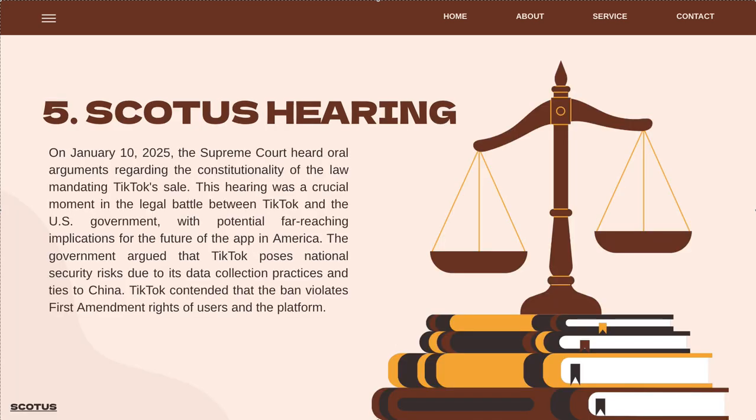On January 10, 2025, the Supreme Court heard oral arguments regarding the constitutionality of the law mandating TikTok's sale. This hearing was a crucial moment in the legal battle between TikTok and the U.S. government, with potential far-reaching implications for the future of the app in America. The government argued that TikTok poses national security risks due to its data collection practices and ties to China, and TikTok contended that the ban violates the First Amendment rights of users and the platform.